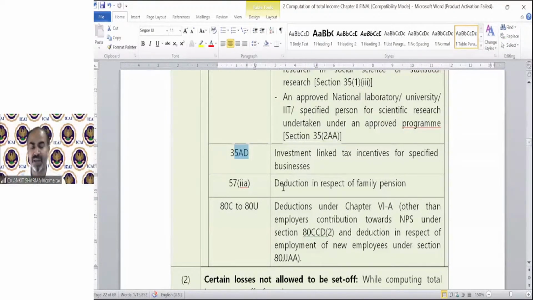So can anyone answer, what is the deduction in respect of family pension?